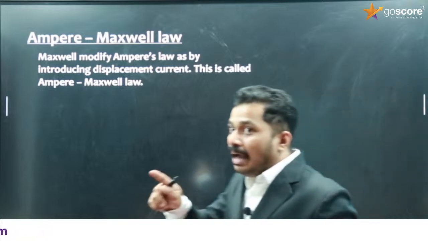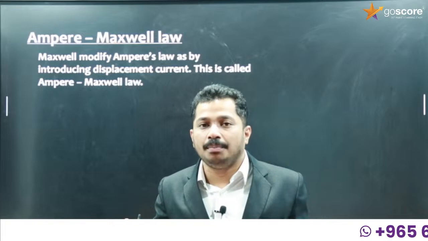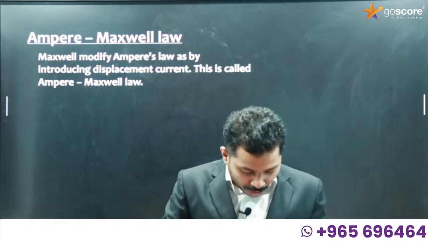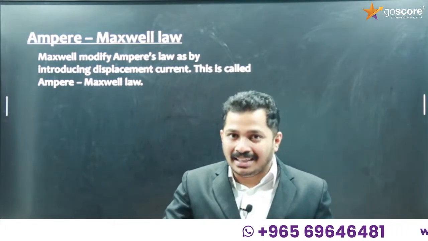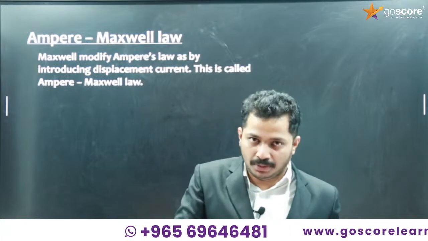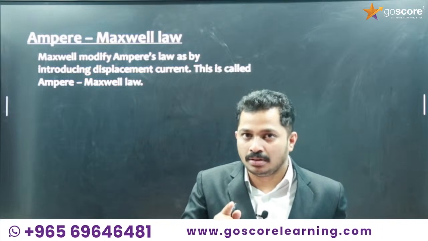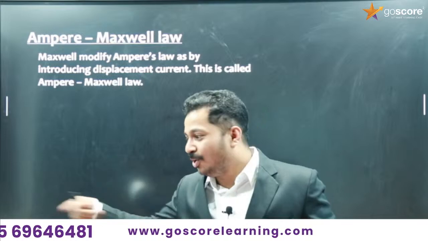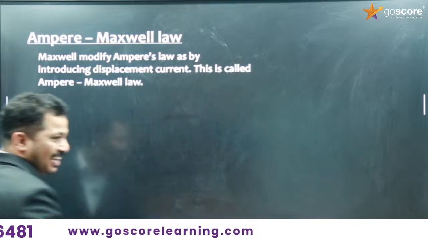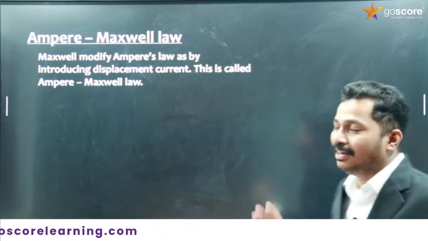So that is the modified Ampere circuit law, also known as Ampere's Maxwell law. As I told you, Maxwell corrected the inconsistency by introducing displacement current. What was the inconsistency? Do you know it? If not, scroll a little bit back, there is a definition. A few minutes before, I explained it.